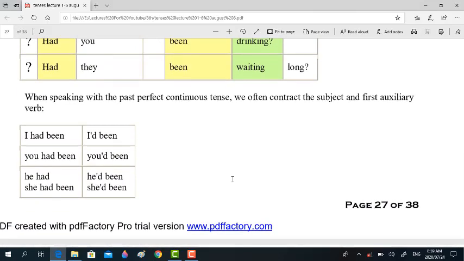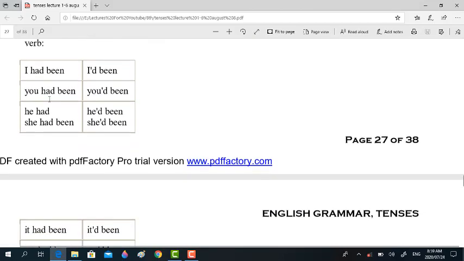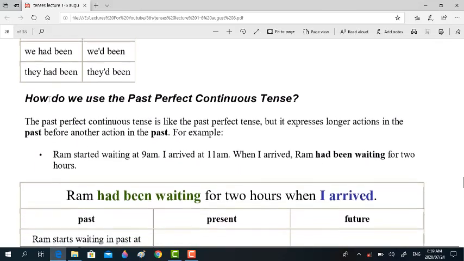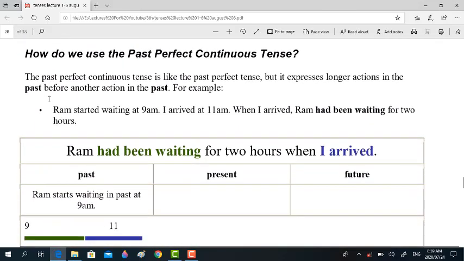When speaking with the past perfect continuous tense, we often contract the subject and first auxiliary verb. It talks about speaking, so the rules regarding contractions will remain intact as they were in the previous topics. Now look at its uses. How do we use the past perfect continuous tense? The past perfect continuous tense is like the past perfect tense, but it expresses longer actions in the past before another action in the past.